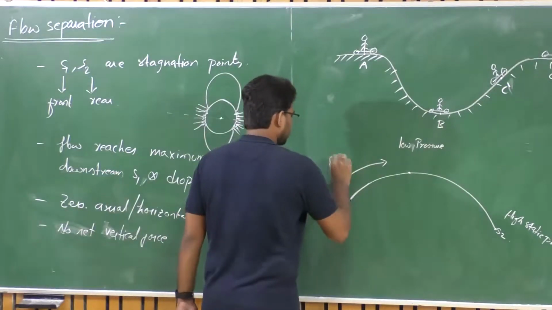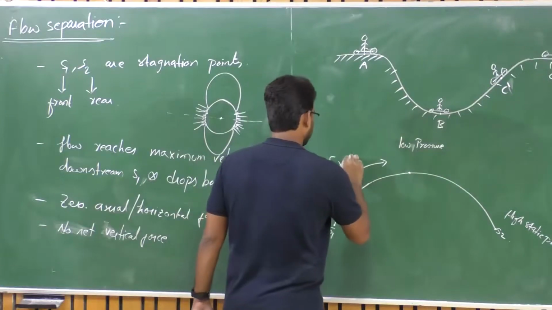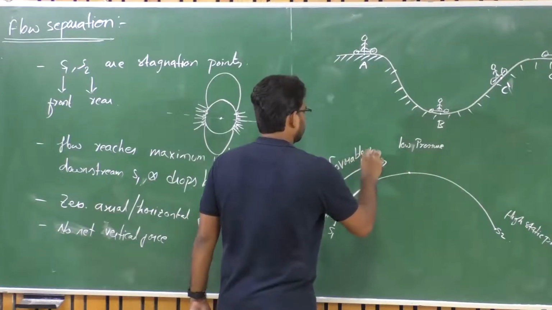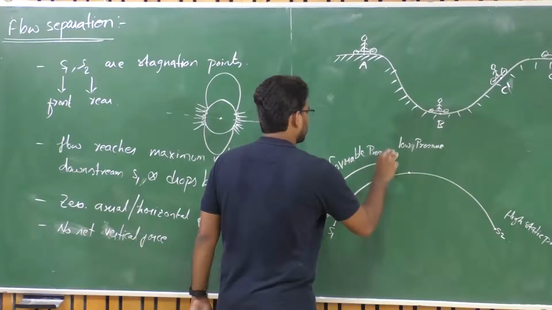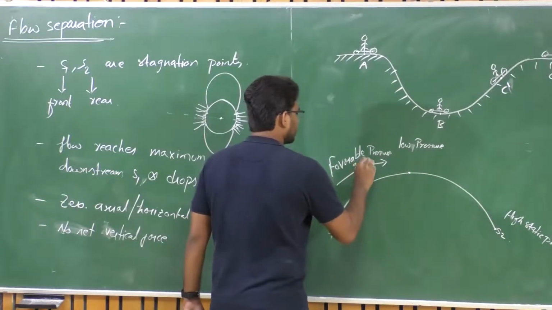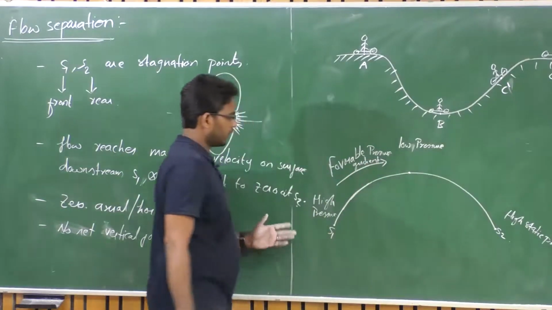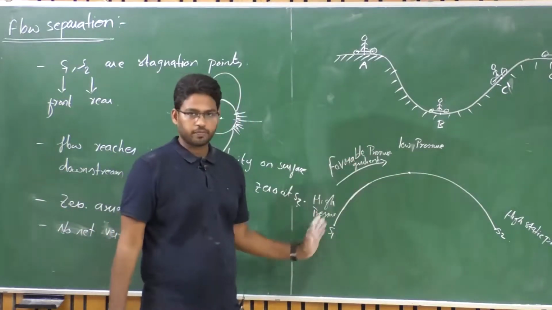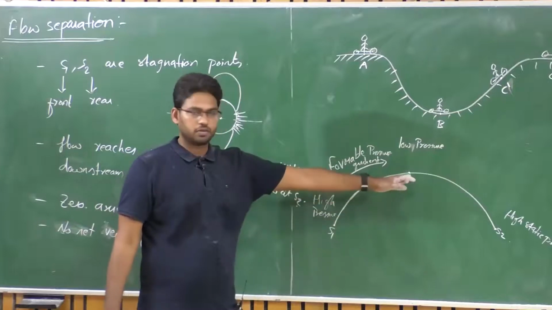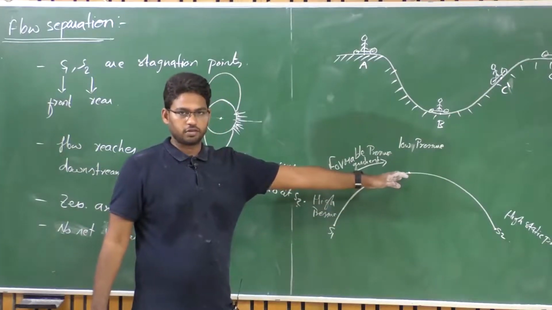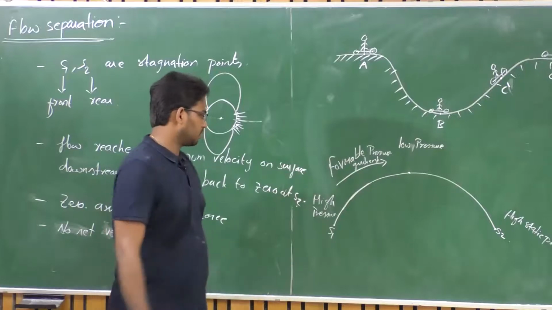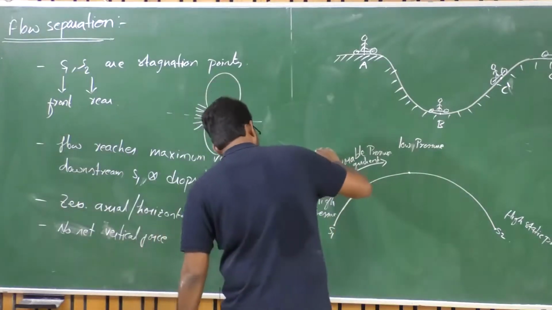So what we have is a pressure gradient. Gradient is change, right? It's a slope. Yeah. We have a favorable pressure gradient when going from S1 to this particular point P. Fine, isn't it? So in inviscid flow, what happens?